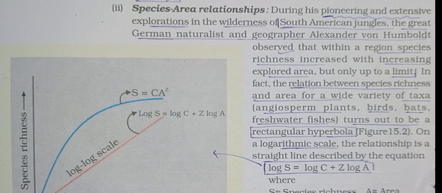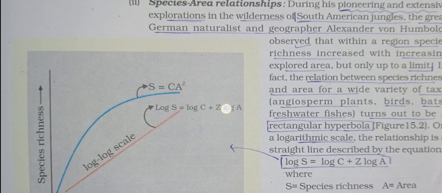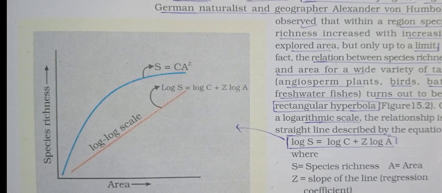These four examples are one type of taxa. Taxa means one type of categories. It turns out to be a rectangular hyperbola. You can see the shape of the blue line. The shape will be rectangular hyperbola, where the equation is S is equal to C A^Z.